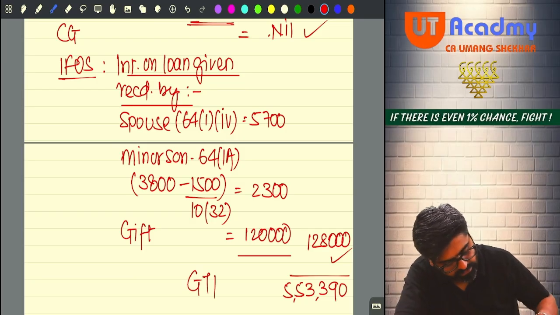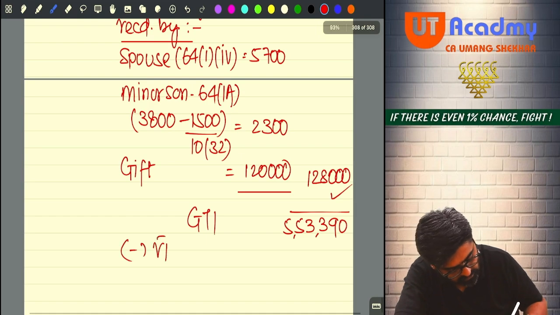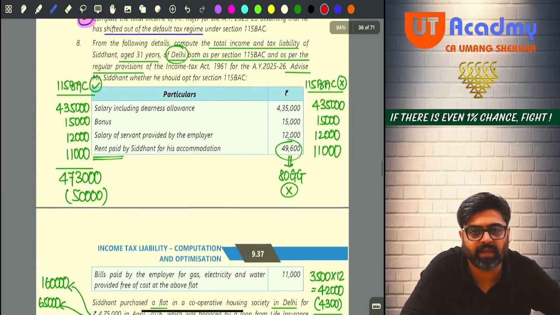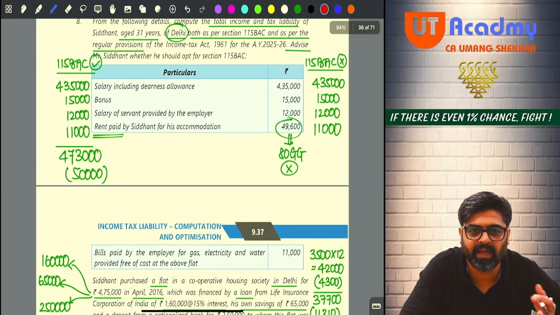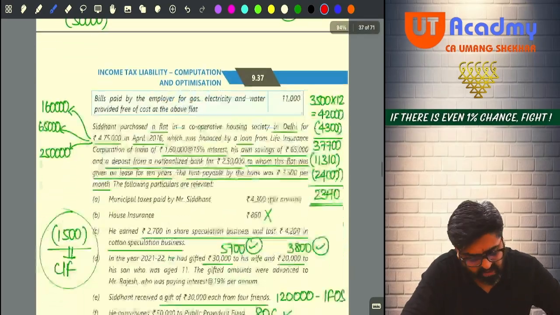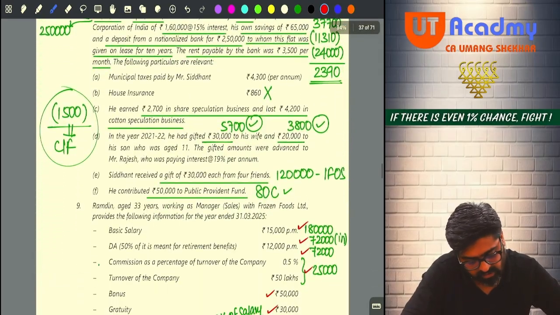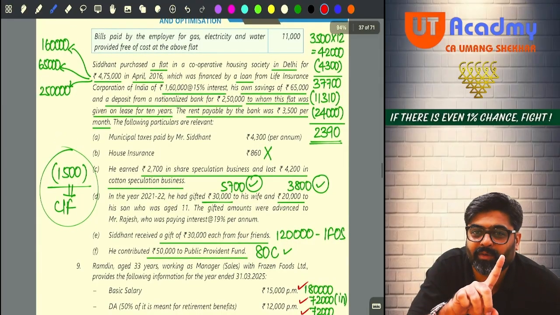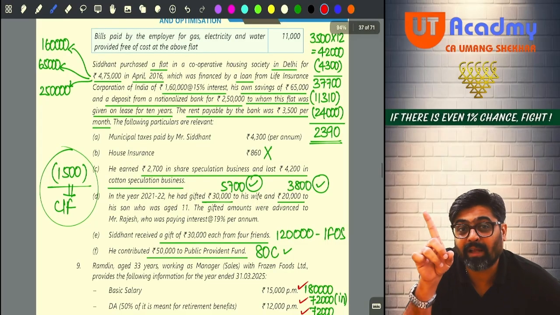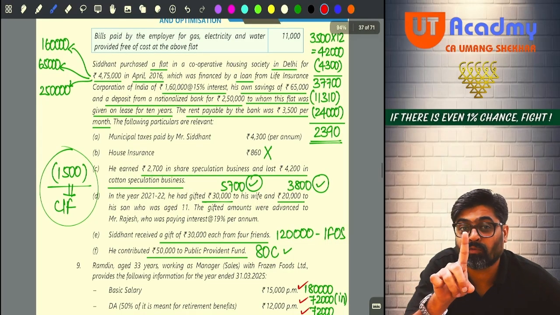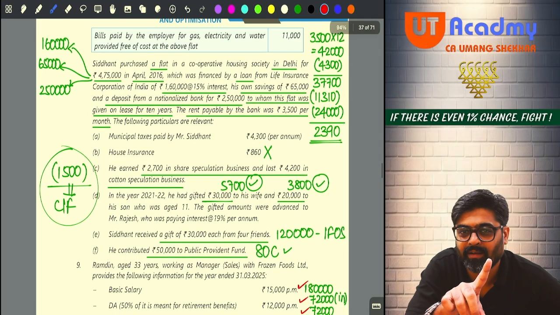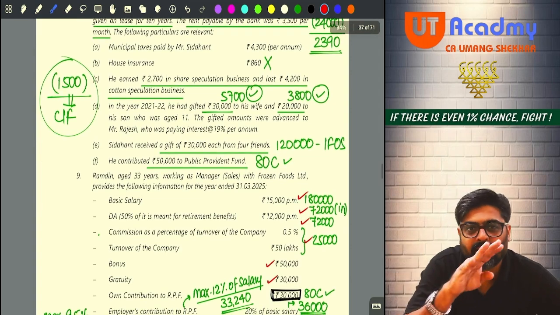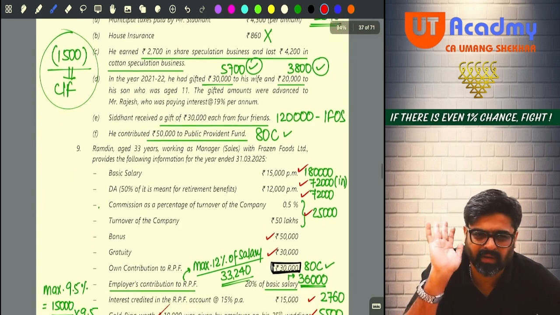So don't you think from GTI I will get chapter 6A deductions? How many deductions do I have? 80GG I had, but I cannot claim because in Delhi I have my own property. Any other deduction did you identify? Yes, sir. Housing loan repayment have you done? Housing loan repayment is not given in the question. And you have calculated the interest on housing loan for the full 1,60,000. Remember. So there is no housing loan repayment. If it would have been there, we would have claimed it under 80C. But it is not there, forget it.